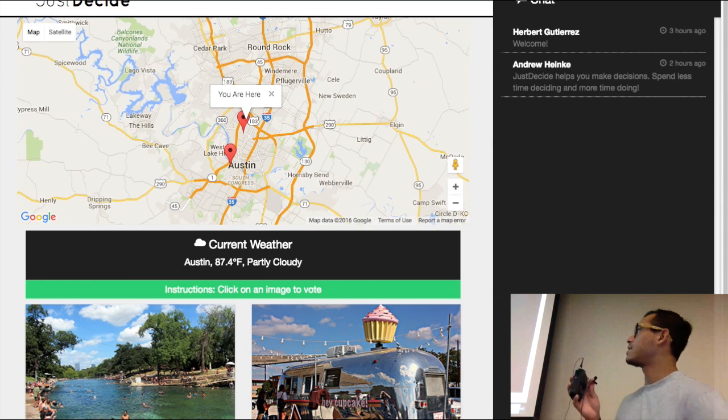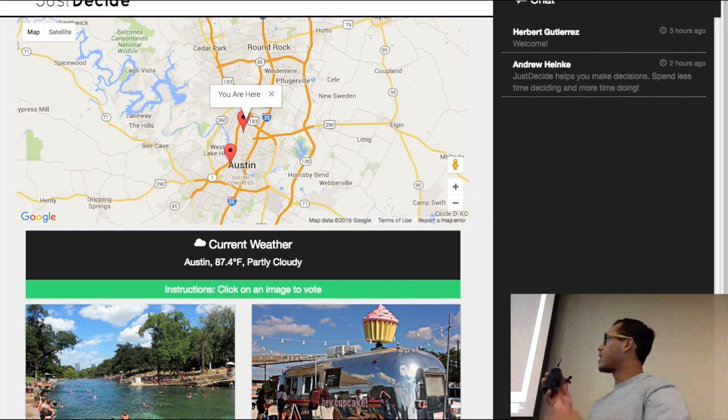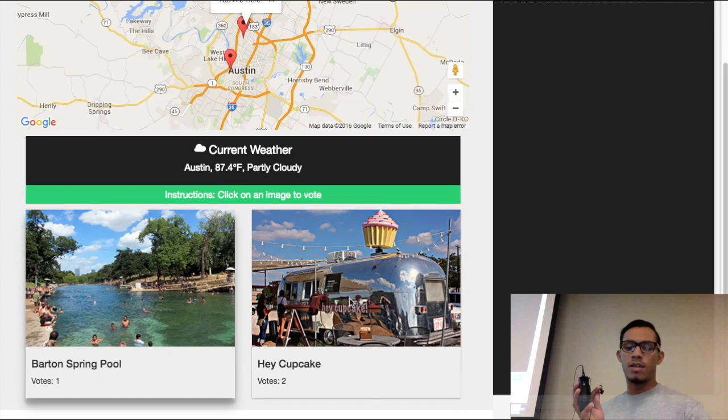As you can see, you can see the map and it shows you your location. It has the chat right there, which again, I felt like was a pain in the butt to make, but I'm really happy about it. And hopefully it works out here. The weather is displaying right here. And then here we have our 2 clickable buttons. So it'll show you the location.